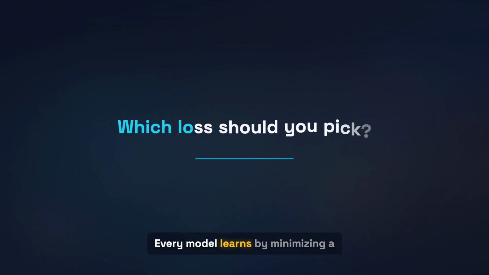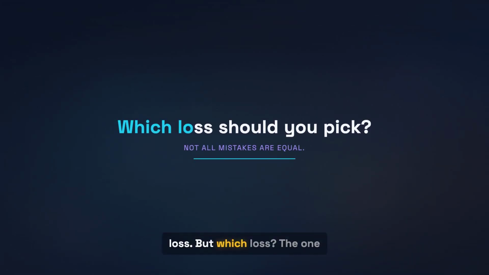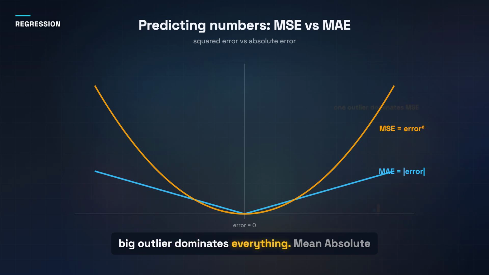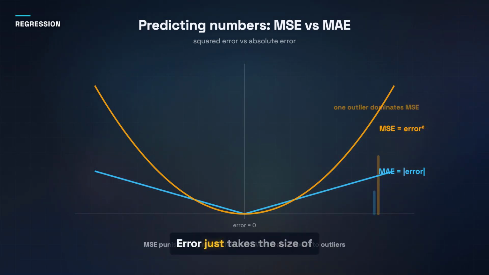Every model learns by minimizing a loss. But which loss? The one you choose secretly decides what kinds of mistakes your model is willing to make. For predicting numbers, you have two classics. Mean squared error squares each mistake, so a single big outlier dominates everything. Mean absolute error just takes the size of each miss. Calmer and far more robust to outliers.